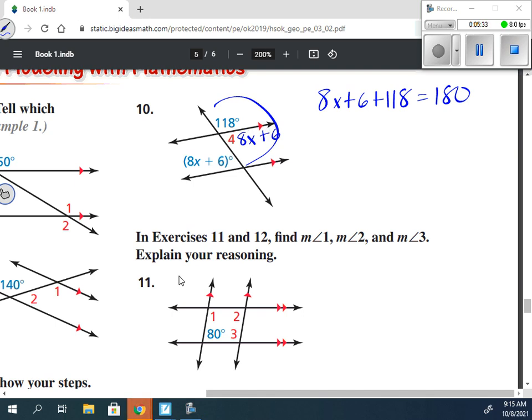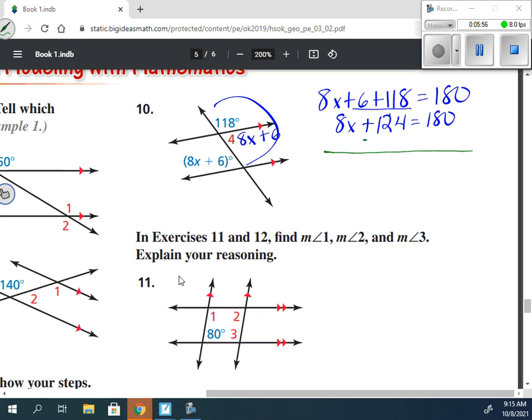Because when we have two parallel lines cut by a transversal, the angles are either going to be congruent or supplementary. So at this point here, we can add our like terms. So our 6x and 118, which would be 124, is equal to 180.